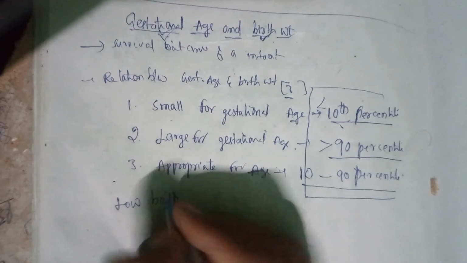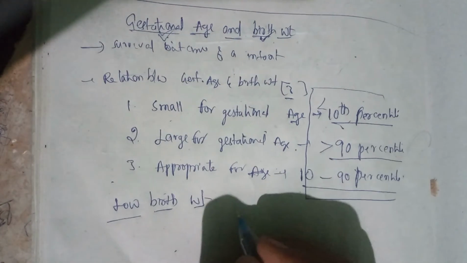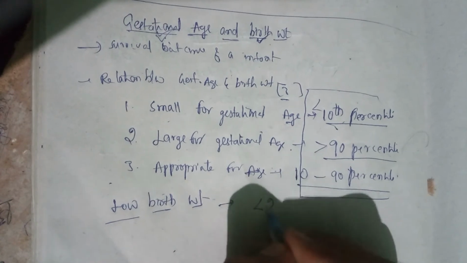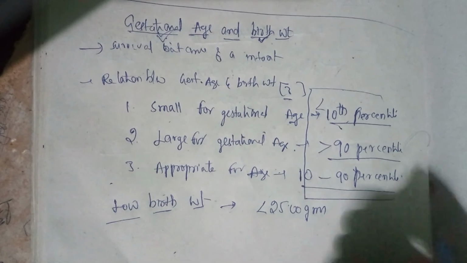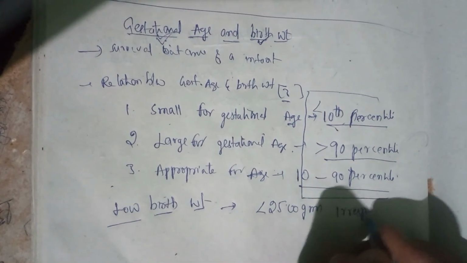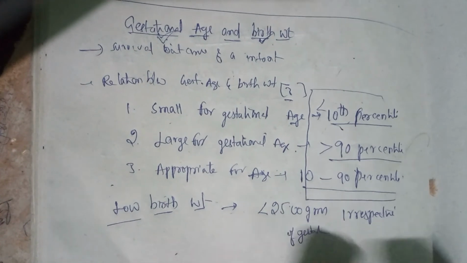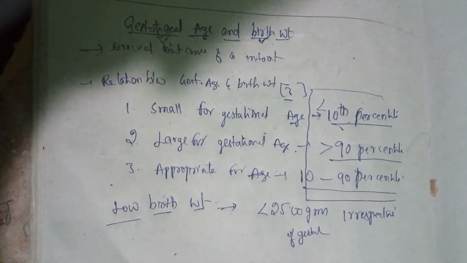When do we say low birth weight? Low birth weight means the weight of the baby is less than 2500 grams, irrespective of gestational age. Then we say that the baby is a low birth weight baby.